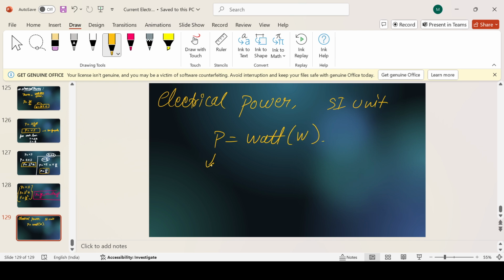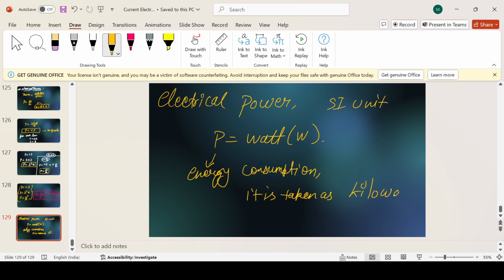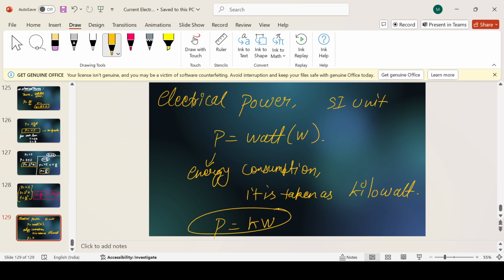But when this power is considered in energy consumption, then it is taken as kilowatt. So power can also be written as kilowatt, but during energy consumption, commercially and for domestic purposes.